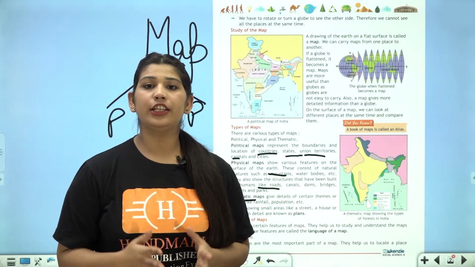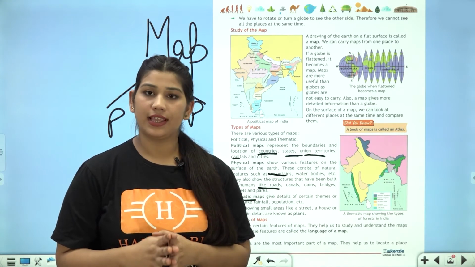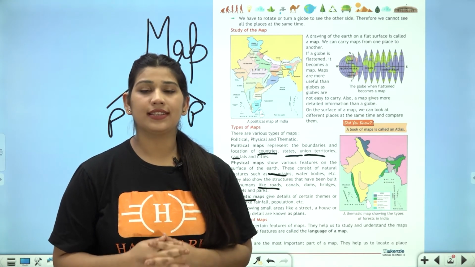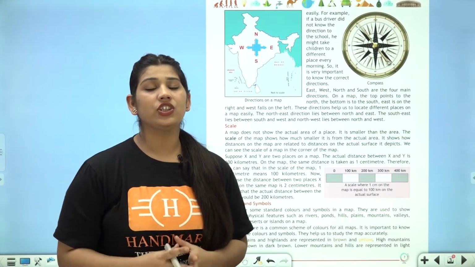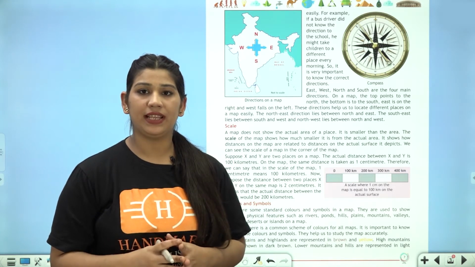There are certain features of map like direction, scale, symbols, etc. This is called the language of a map. Let's discuss each of them in detail. Directions. Directions are the important part of a map. They help in locating places easily.